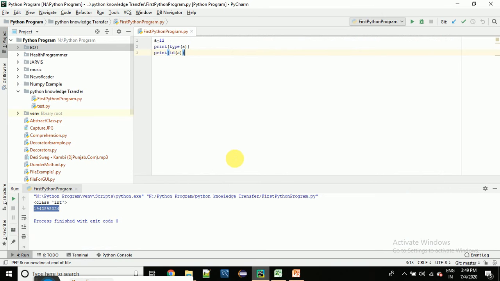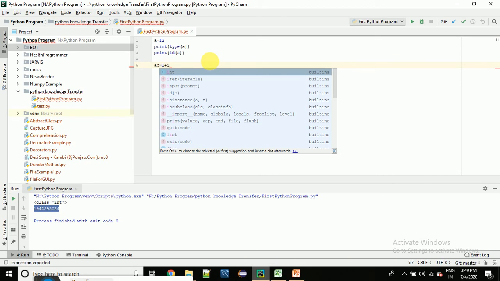Let me show you something. For example, I want to store a complex number, so I will write 1 plus 9i.